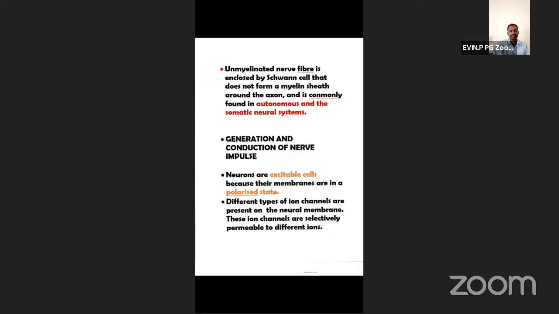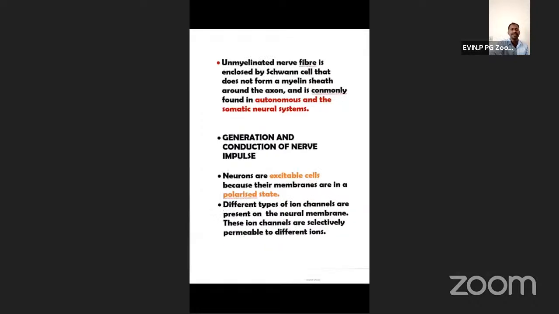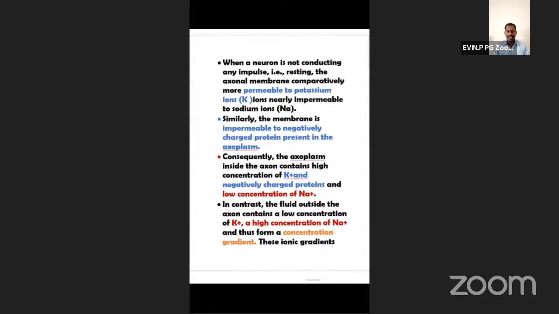We can discuss conduction through different types of ionic channels. Ionic channels are present on the neural membrane. These ion channels are selectively permeable to different ions. What do you mean by selectively permeable? It will allow potassium but not sodium.